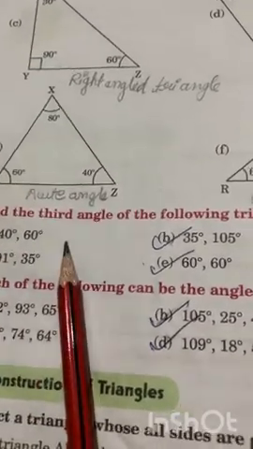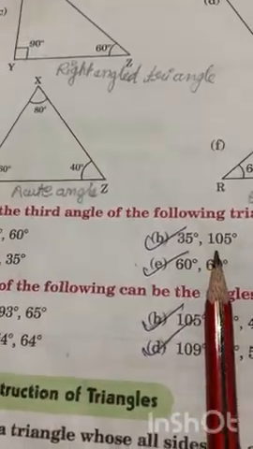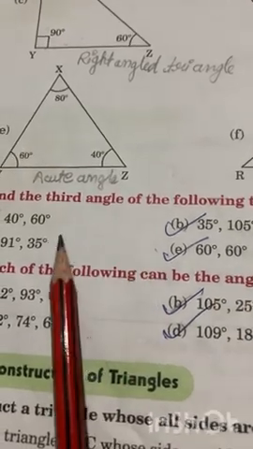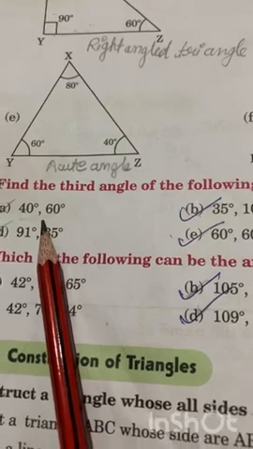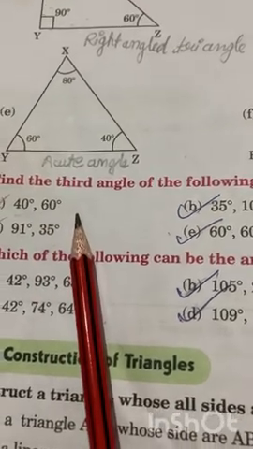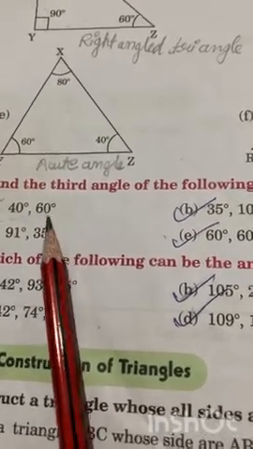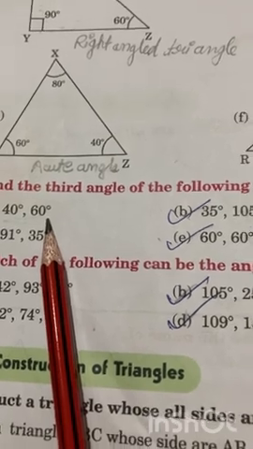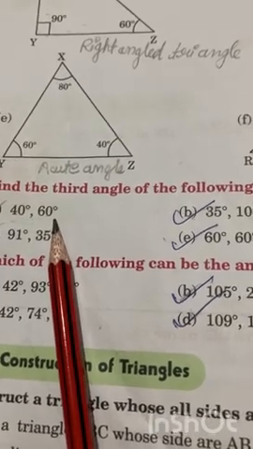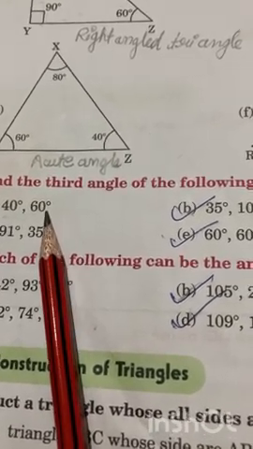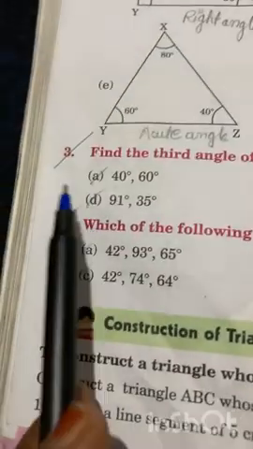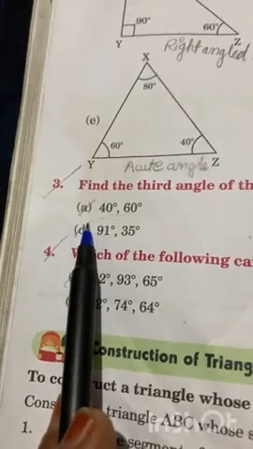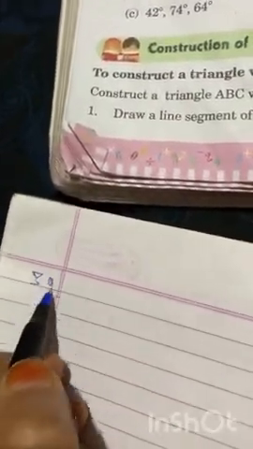Find the third angle of the following triangle. The measurements of two angles are given here, and you have to find the third one. As you know, the sum of all three angles of a triangle should be 180 degrees. So how will we solve it? Just have a look. This is question number 3A.